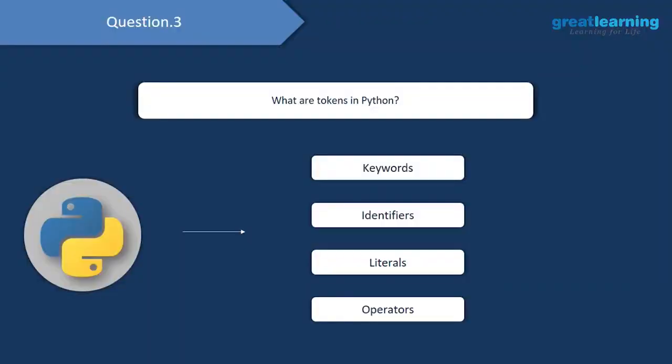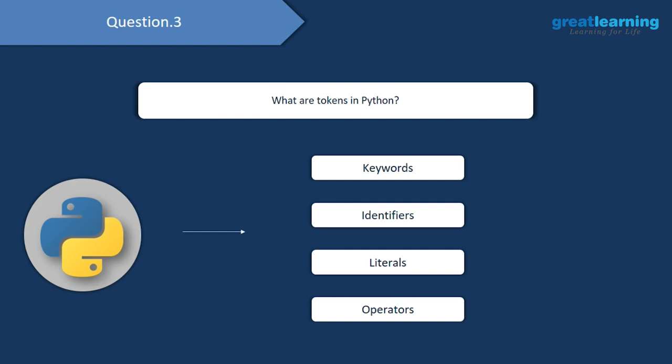Next question is, what are the different types of tokens in Python? So you can consider tokens to be the smallest building units in a Python program. And the different tokens are keywords, identifiers, literals, and operators. We have already worked with operators, and we have seen that we have arithmetic operators, relational operators, and logical operators. And with these, we can perform simple operations on the data which we have.